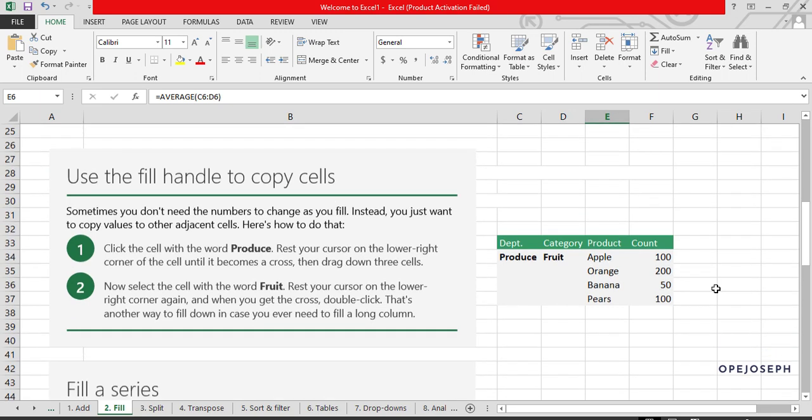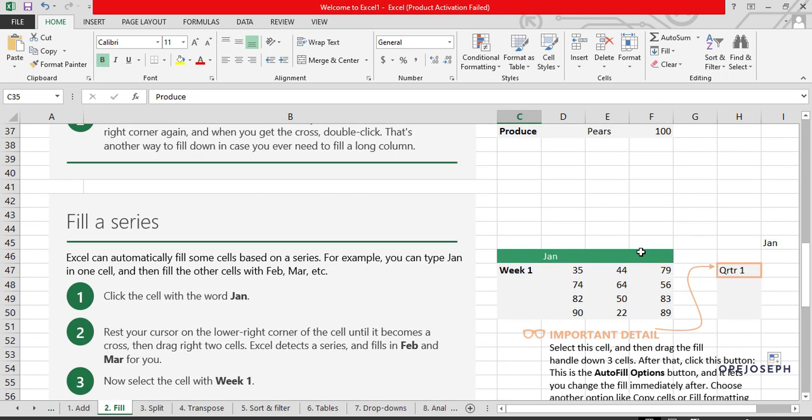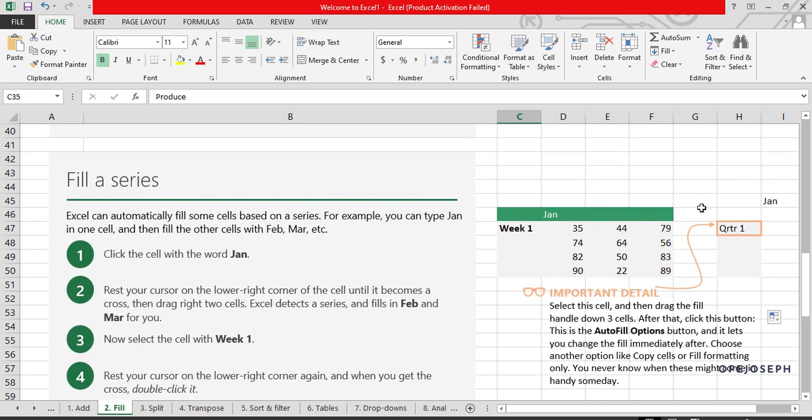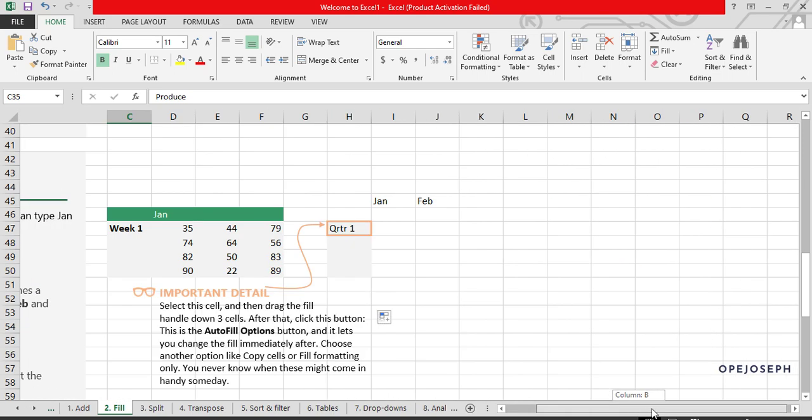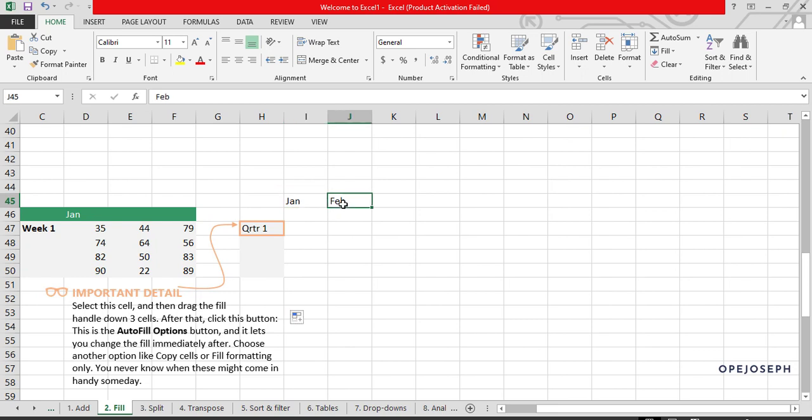The last thing I'm going to teach you is that Excel knows how to fill series. Spreadsheet applications are intelligent and they understand series. For example, if you write January, Feb inside cells and you want to continue filling, see, Excel understands that it's January, February, March, April, May. It's going to help you auto complete everything. And something I haven't mentioned so far is that you can also fill from here, but it's a kind of slower method for me.